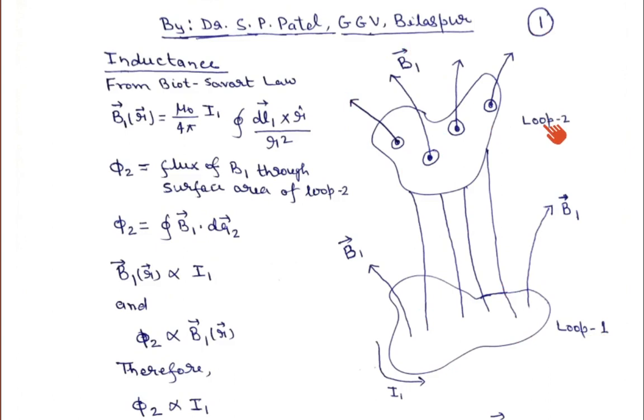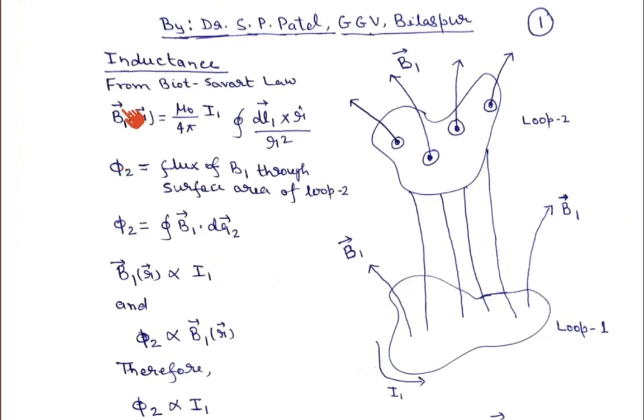From Biot-Savart, we know that if current is flowing in any closed loop, here we have not defined the loop, we can write the magnetic field. From the Biot-Savart law, the magnetic field can be written as B1 at a point r, an arbitrary point. So B1(r) is equal to mu 0 upon 4 pi I1, where current I1 is flowing in loop 1. This B1 is the magnetic field due to the flow of current I1 in loop 1.